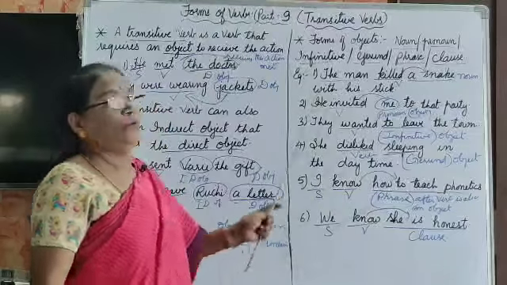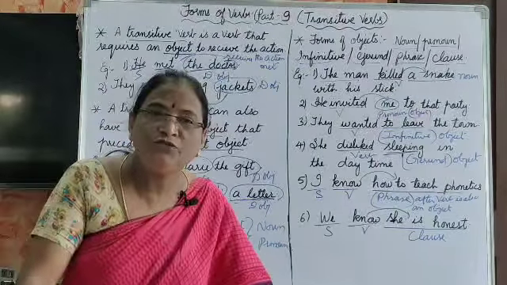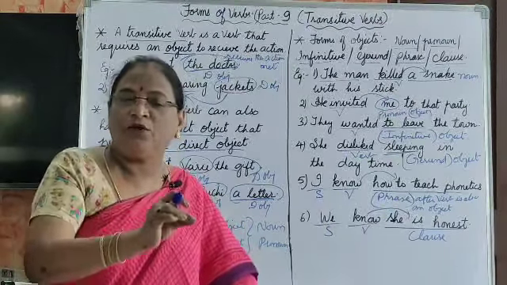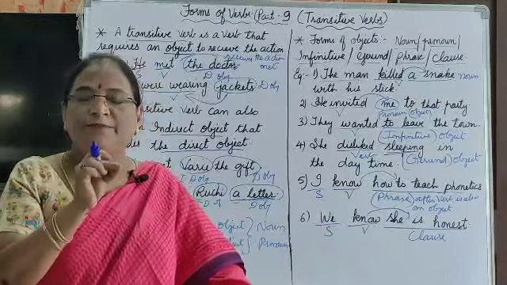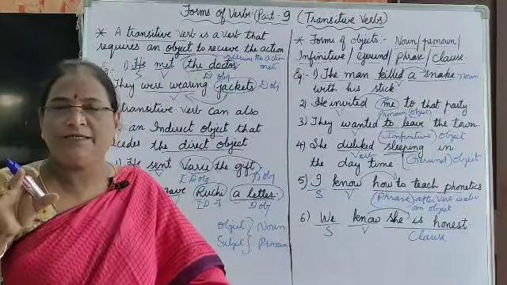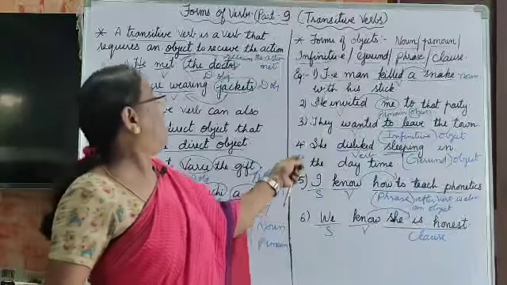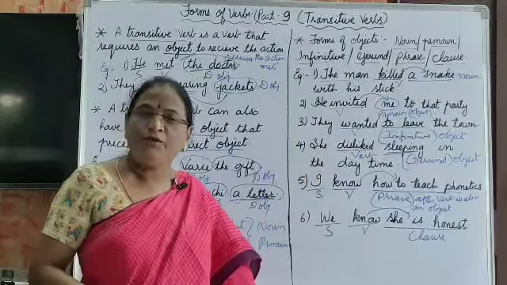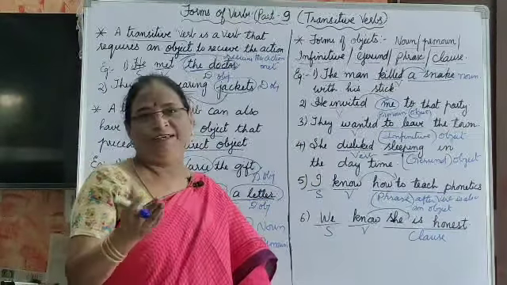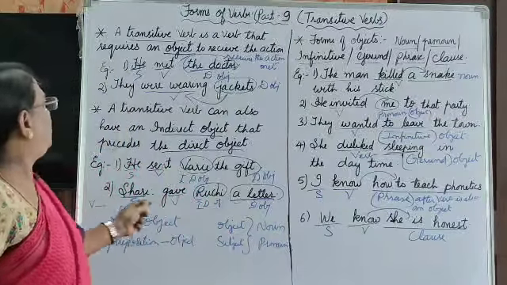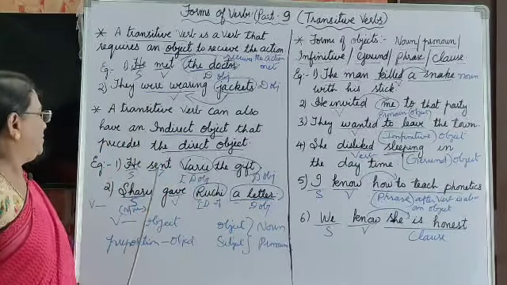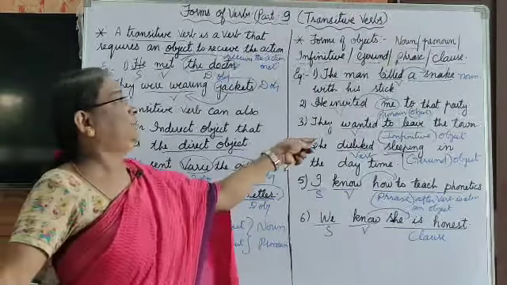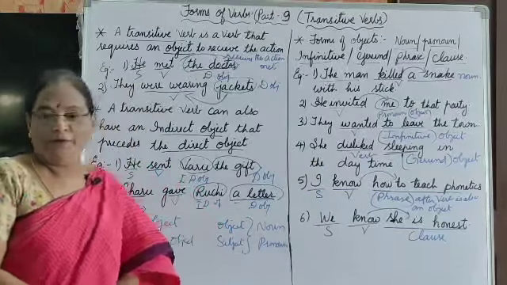So it is not the case that in transitive verb only noun and pronoun will be in the place of object. There is no rule that only noun and pronoun take place. In transitive verb there are forms of objects. Sometimes they may be noun, pronoun, infinitive, gerund, phrase, and clause also. So these are the rules. They may have direct object, direct and indirect object, and all these forms of objects. So I hope you understood.